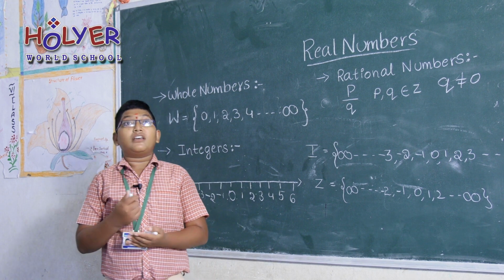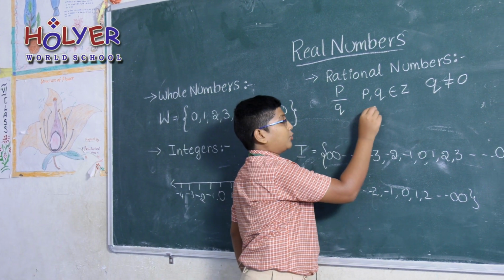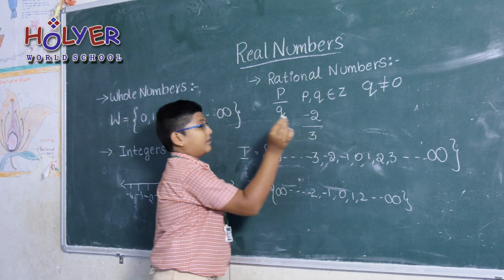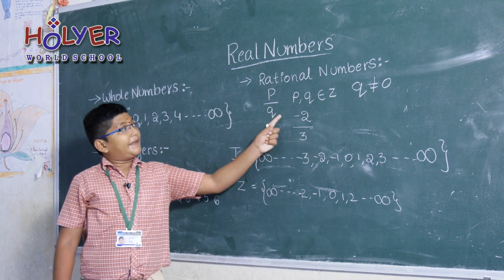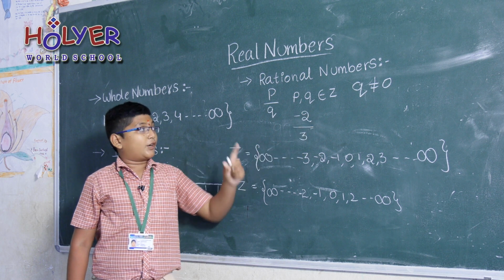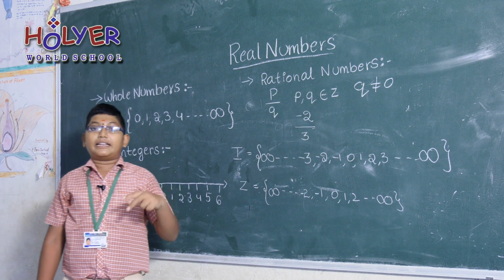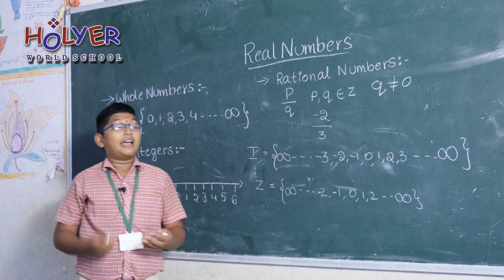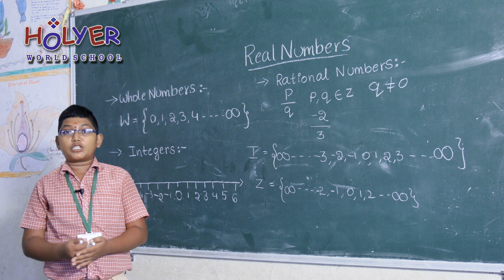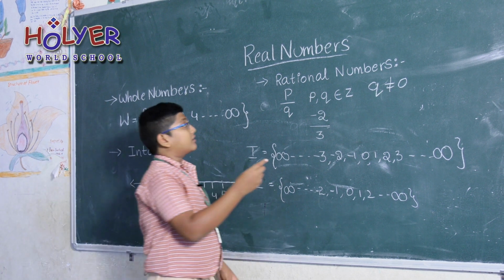For example, if we take -2 by 3, here it is in the form of p by q, and p, q belong to Z, because -2 is an integer and 3 is also an integer. Based on these rational numbers, there is one more type of numbers which are fractional numbers.